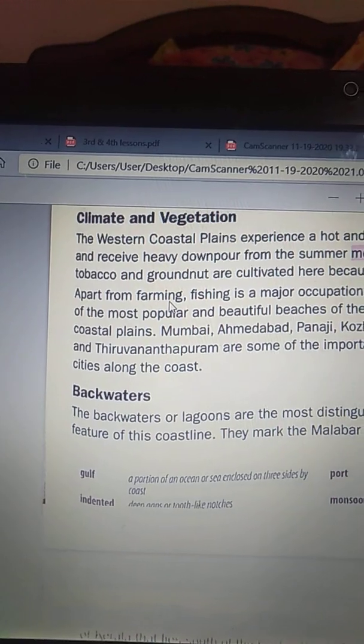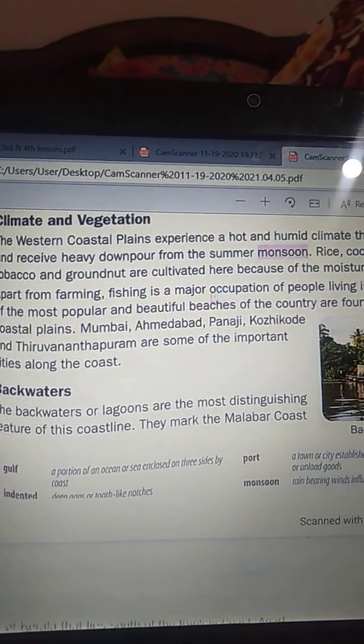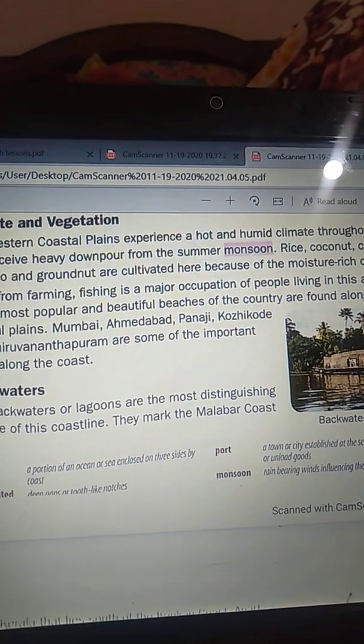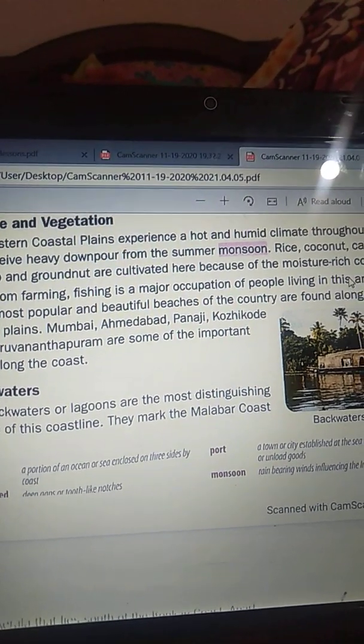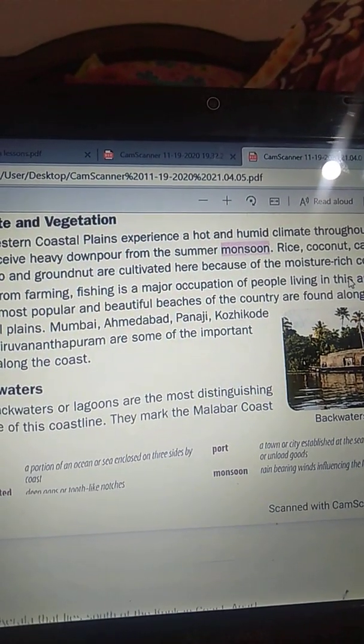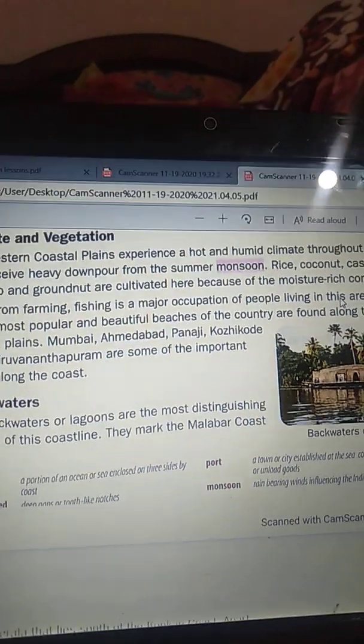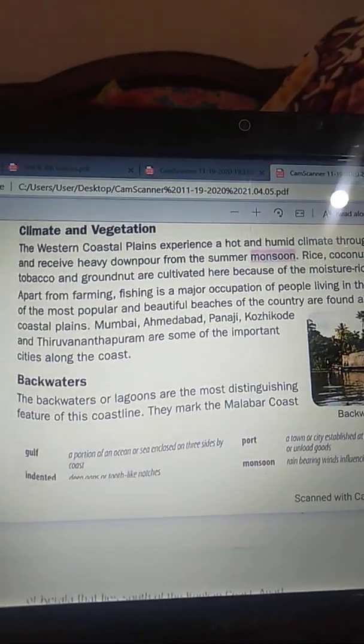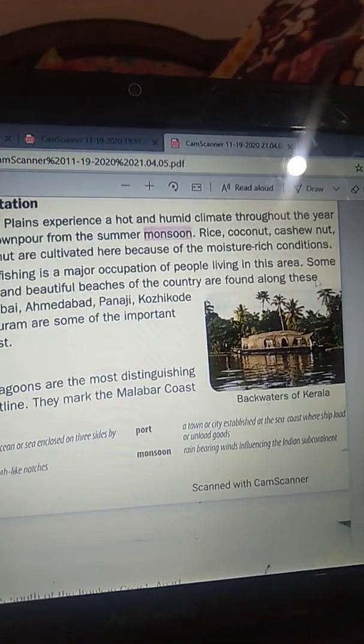Apart from farming, fishing is a major occupation of people living in these coastal areas, as they have the sea here.